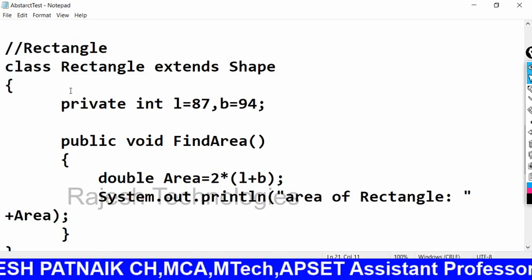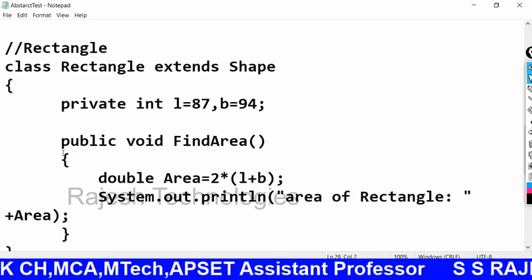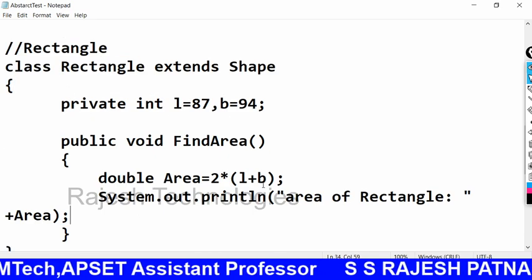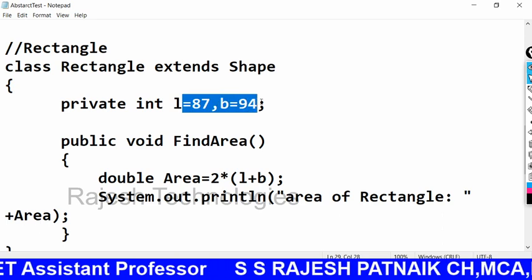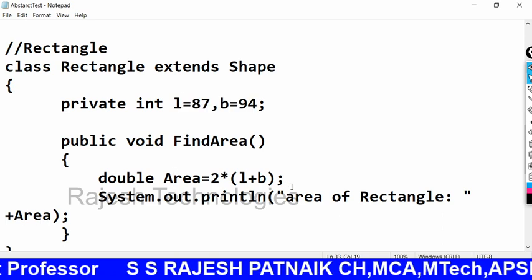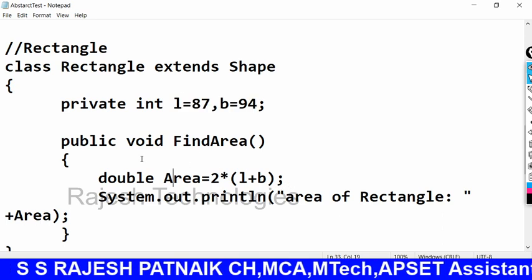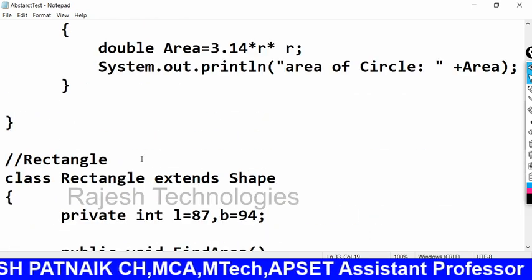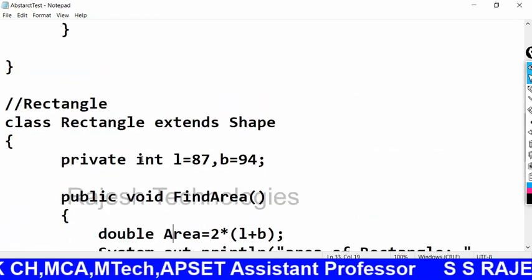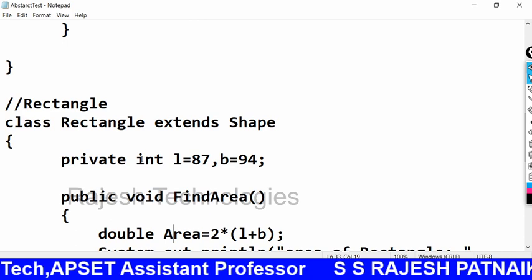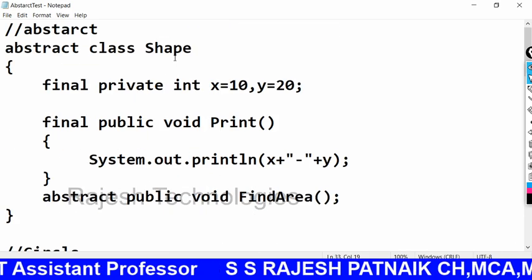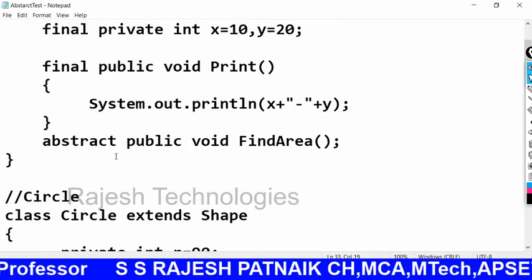Similarly, Rectangle also has findArea for finding the area, 2 into L plus B. Similarly, I can take square, I can take any type of shape. Shape is the base class, the abstract class.